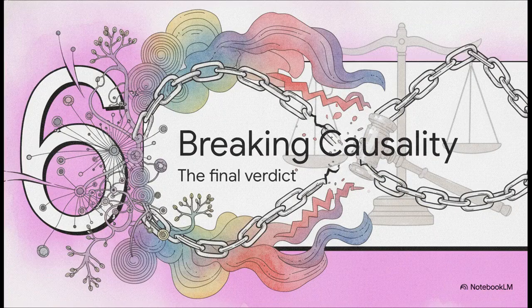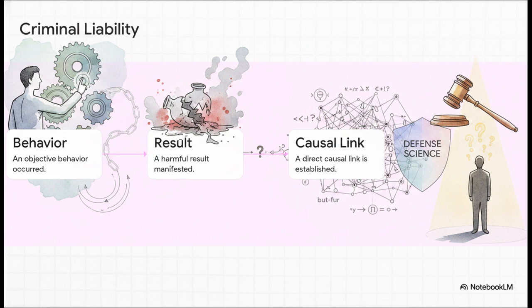Finally, Section 6, breaking the causal chain. Let's synthesize all this for the final verdict on the legal accusation. To establish criminal liability, a court generally requires some pretty strict steps. First, an objective behavior occurred. Second, a harmful result manifested. Third, a causal link is established. They often use the but-for test for this, like, but for this action, would the result have happened? And fourth, objective attribution to the defendant.